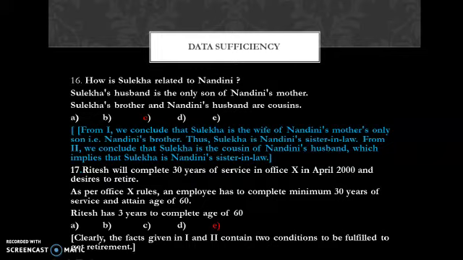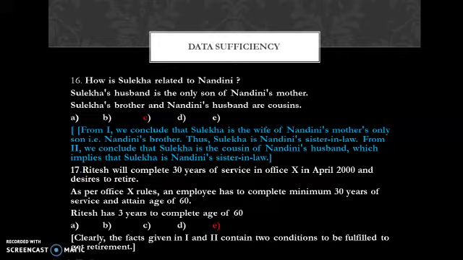Ritesh will complete 30 years of service in office X in April 2000 and desires to retire. As per Office X rules, an employee has to complete a minimum of 30 years of service and attain the age of 60. Ritesh has 3 years to complete the age of 60. So two statements were given here.